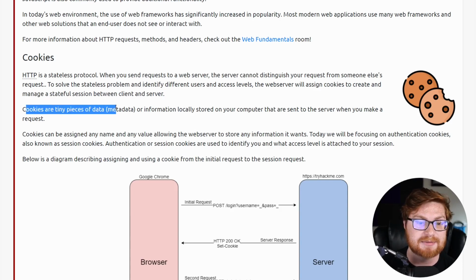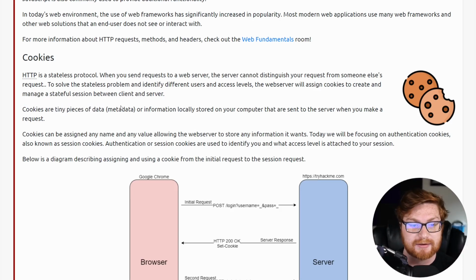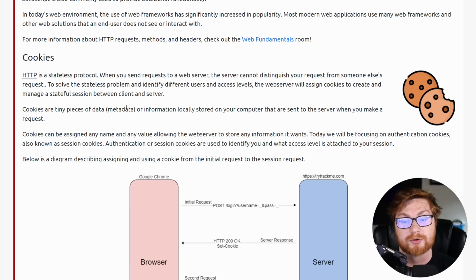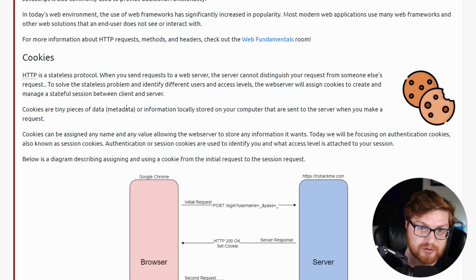Cookies are like tiny pieces of data or metadata, right? And information locally stored on your computer that are sent over to the server when you make a request. Again, that's what I was saying. That's the kind of secret code when you're calling up the server and you say, hey, 123792, this is John. And then it knows who you are and what you're doing because you were able to authenticate and you passed it the cookie, a secret special token.